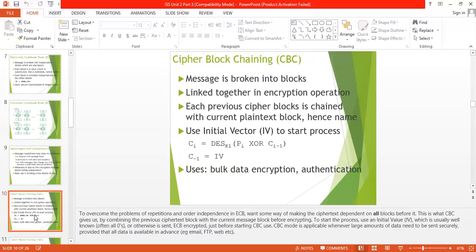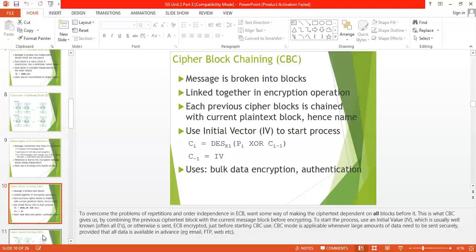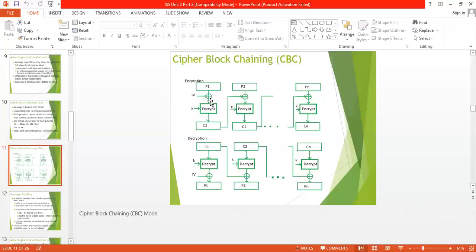After this, we will discuss cipher block chaining. Cipher block chaining, or CBC, is an advancement of ECB to reduce the disadvantages of ECB, and ECB compromises some security requirements. In CBC, the previous cipher block is given as input to the next encryption algorithm after XOR with the original plaintext. The diagram shows an XOR with the original plaintext using the IV. IV is the initialization vector.